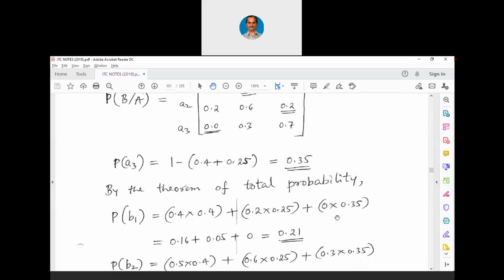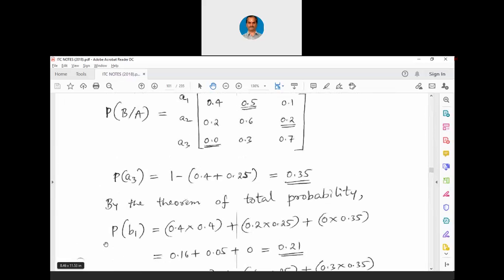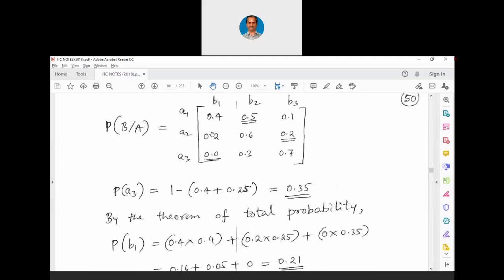Now, by the theorem of total probability, let us find out the probability of the output symbols. That is the conditional probability in summation with the other conditional probabilities. So, it is 0.4 into 0.4, probability of A1, then 0.2 into 0.25, probability of A2, then 0 into 0.35, that is probability of A3.